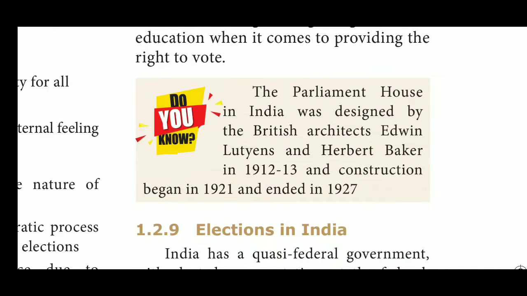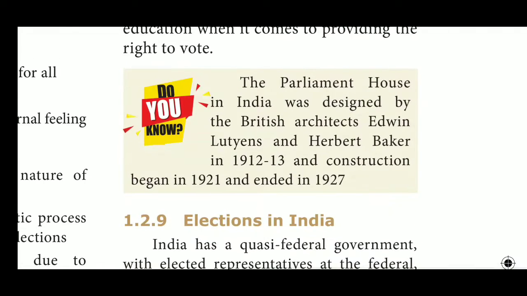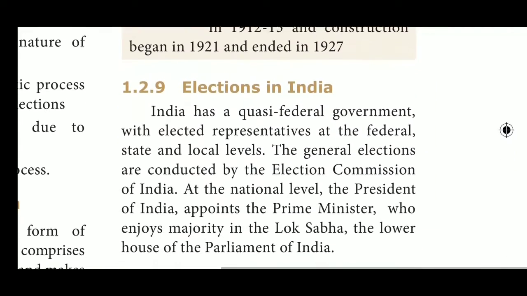And here the Parliament House in India was designed by the British architects Edwin Lutyens and Herbert Baker in 1912 and 13, and construction began in 1921 and ended in 1927. So today we have the Parliament building in New Delhi. It was designed by two British architects, Edwin Lutyens and Herbert Baker, in 1912 and 1913. The construction began in 1921 and was completed in 1927. That means it took 6 years to complete.